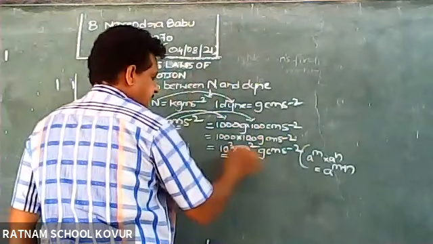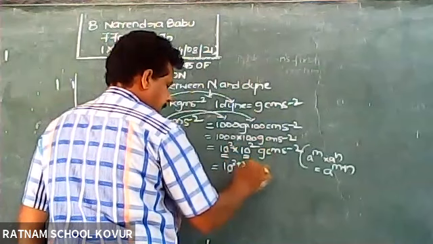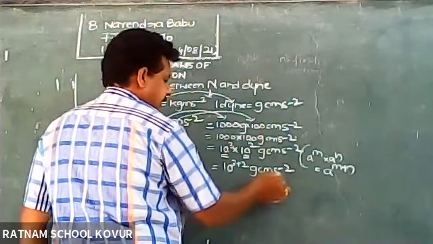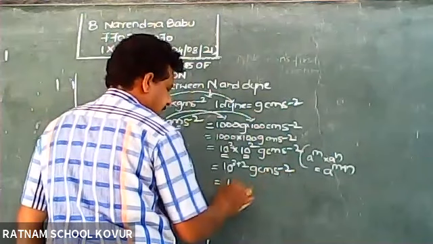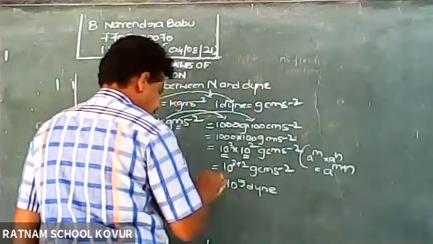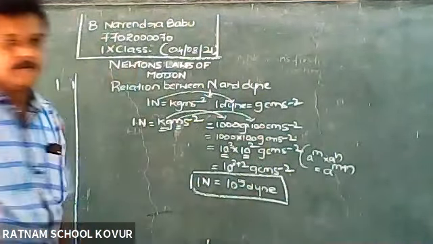Here the base is 10, so 10 power 3 plus 2, gram centimeter s power minus 2, which can be replaced with Dine. So 1 Newton is equal to 10 power 5 Dine.